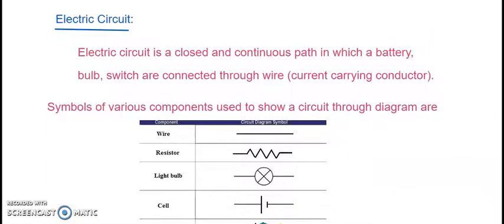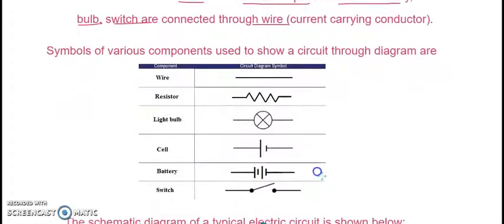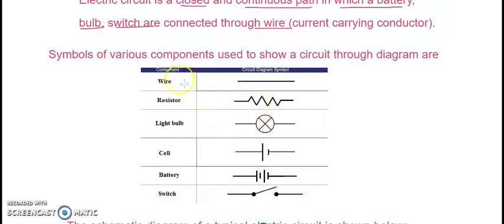Next is the electric circuit. An electric circuit is a closed and continuous path in which a battery, bulb, and switch are connected through wire, which I just showed you, where I had connected every component. Drawing a bulb or a switch as a three-dimensional figure is very difficult, so we use a circuit diagram, in which we show the same components by simple lines and circles. A wire is shown by a line. Resistor is something I'll explain in coming videos. A light bulb can be shown like this or like this.